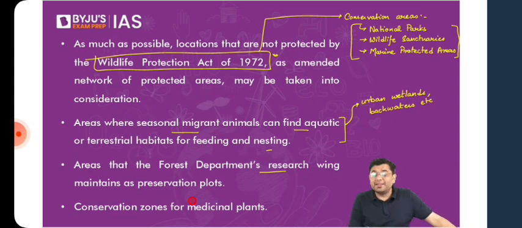Now, research in these areas encompasses what? When you carry out research in these protected areas or in the forested region, the research is basically to understand their ecosystem. Research is carried out to understand what the various linkages are which exist. So that is where the research factor comes in. So those areas can also be included, and conservation zones for medicinal plants.